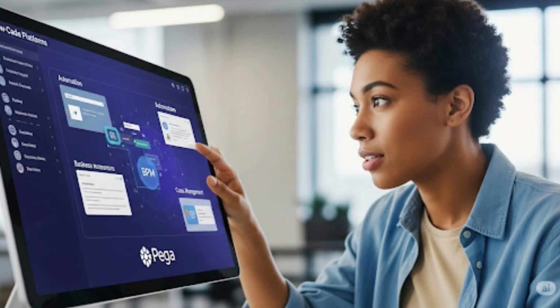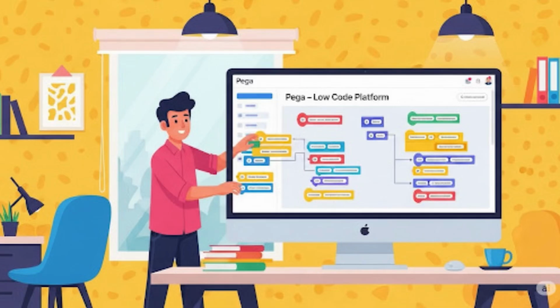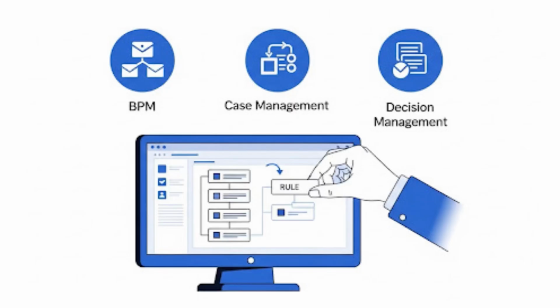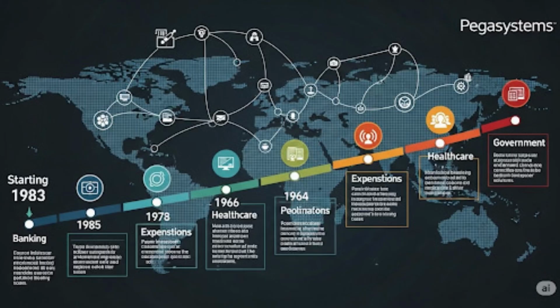Pega is a low-code platform that helps businesses automate processes, build apps quickly, and manage customer interactions in an efficient way. It is mainly used for business process management, BPM, case management, and decision management. The best part is you don't need to write a lot of code. It works on drag-and-drop tools, visual flowcharts, and rule-based logic, which makes it super fast and easy to use. Let's see an overview of Pega.